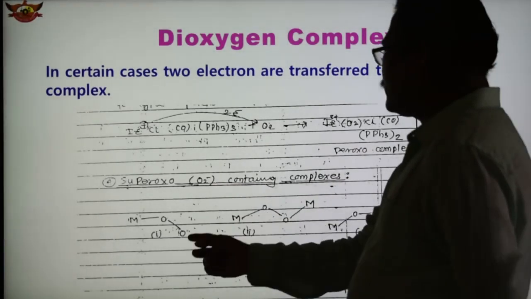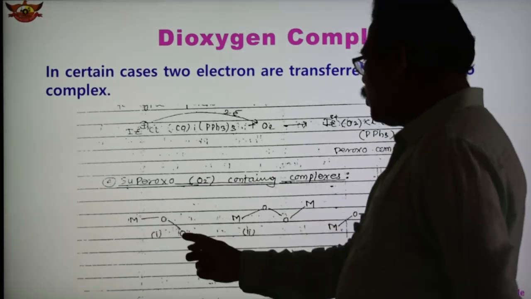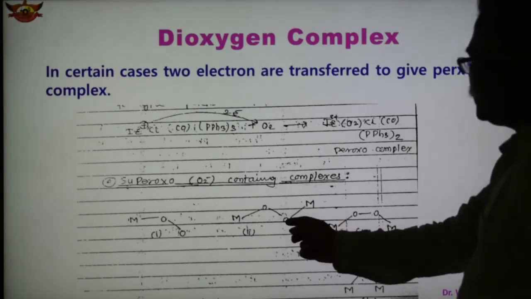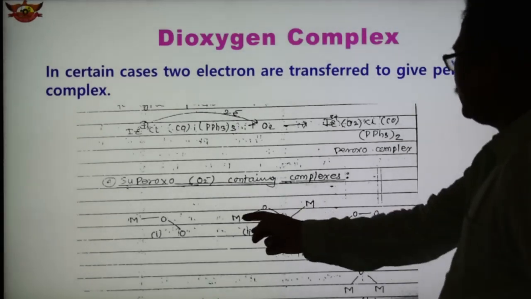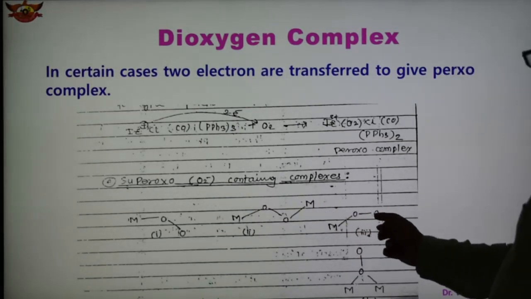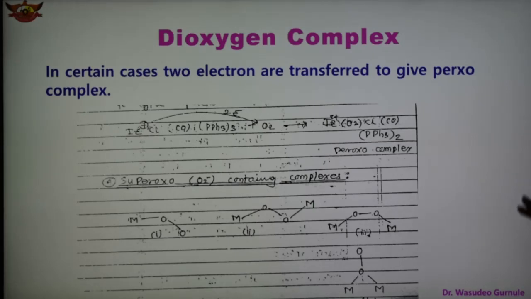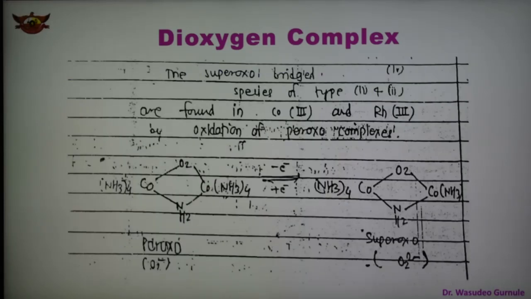How are superoxo complexes present? This is the metal, with an O-O bond attached to the metal. This is one type. Another type acts as a bridge between two metals. Another type acts as a bridge of this type. In the third type, another oxygen is attached to two metals. So these are examples of superoxo-containing complexes, and there are also peroxo complexes.